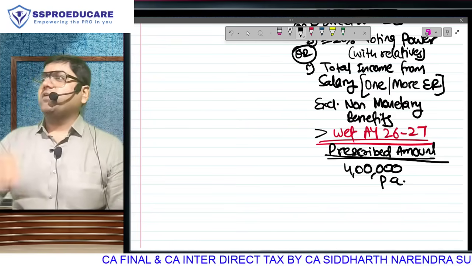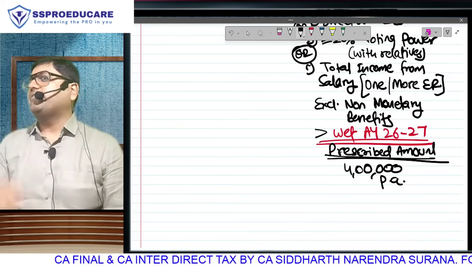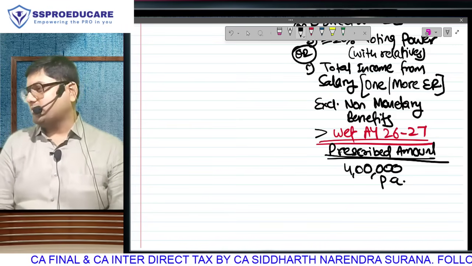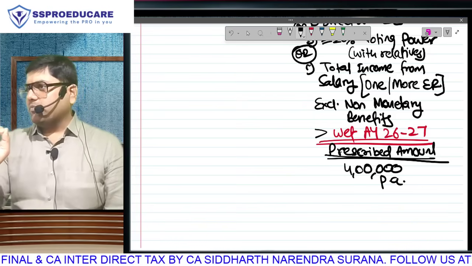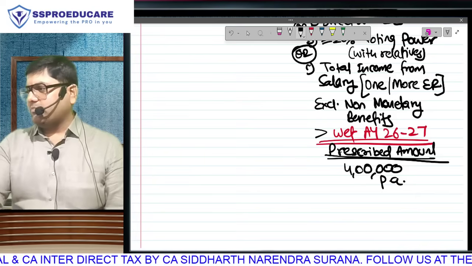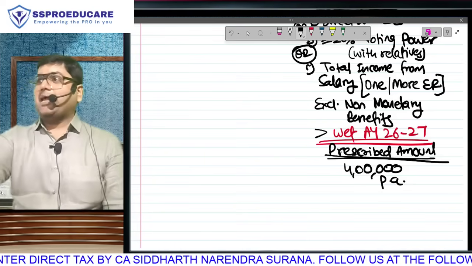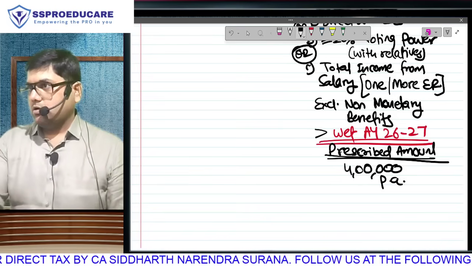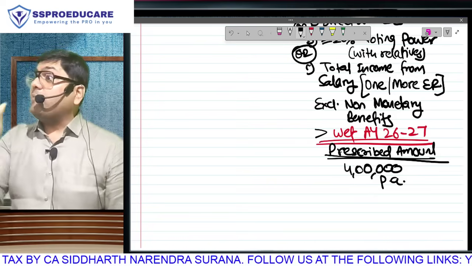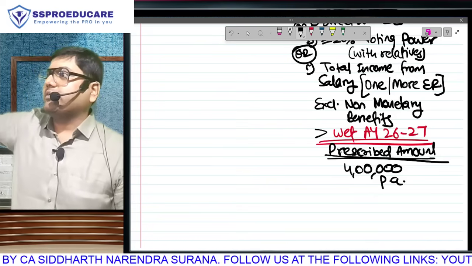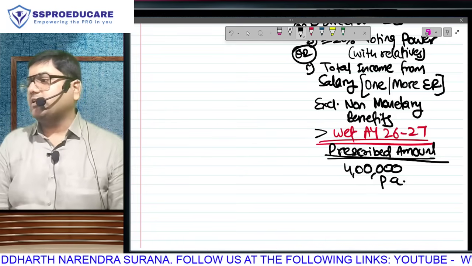So from this year onwards, at least people need to learn the difference between specified and non-specified, which students till last year were not required only to study. And secondly, in the theory textbook given to you, because the textbooks were ready and printed about 2.5 months ago, I am not 100% sure whether the prescribed amount will be written in the book. Because that amendment came in the budget itself. But the amount was decided by a circular later. So I am not sure whether this 4 lakh ka figure is mentioned in the textbook or no.